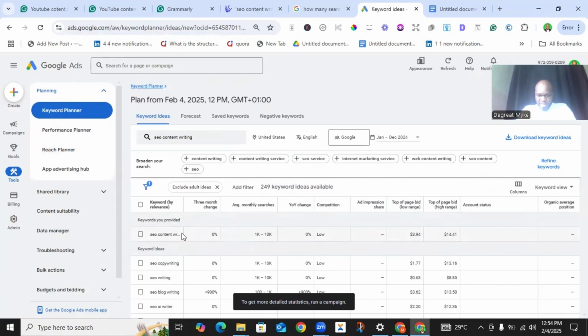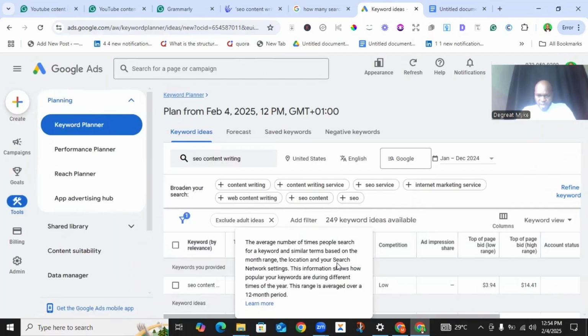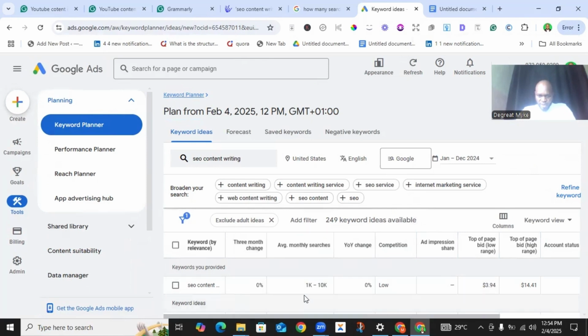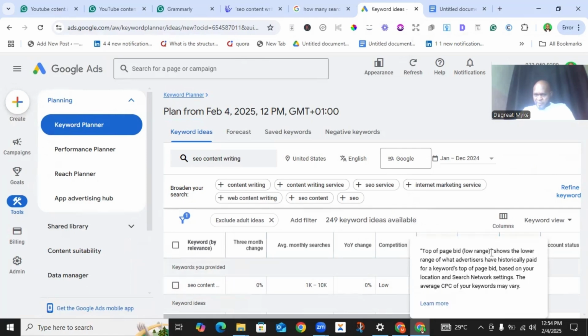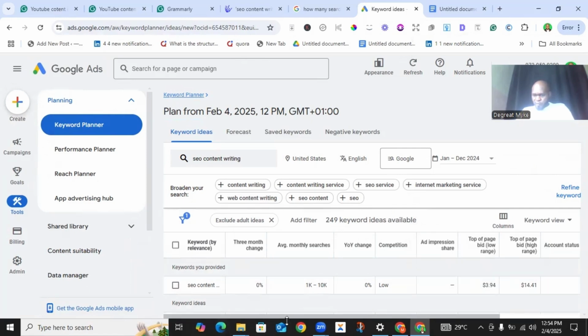But we are interested in the data about this particular keyword, SEO content writing. You can see the average monthly search for this keyword is around 1K to 10K. Then the competition level, you can see the competition level is low. You also have the top of page bid, and you can see the top of page bid, that is the high range.